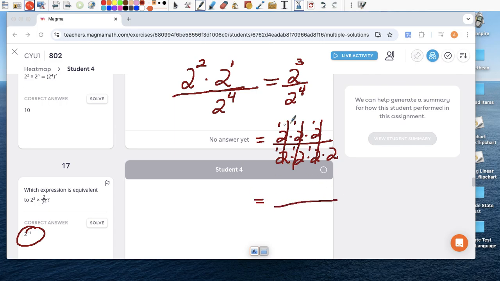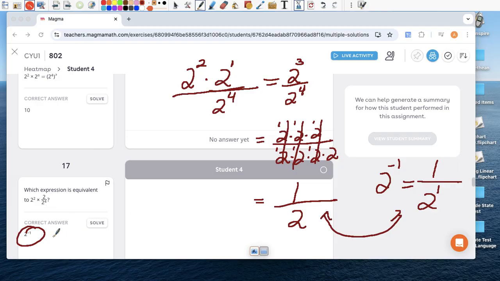If you now go 1 times 1 times 1, on top you have 1. And at the bottom, you have 1 times 1 times 1 times 2, and that just becomes 2. And 1 over 2 is the same thing as 2 to the negative first power. Think about what this means. We're going to change that to a positive exponent, so turn it into a fraction and make it 2 to the first. Are they exactly the same? Yes. I'd much rather they had written the answer like this. I don't know why they wrote it as a negative exponent. They should have done.